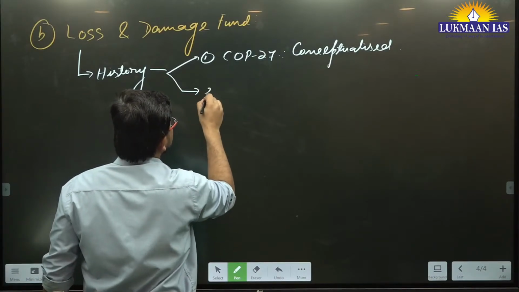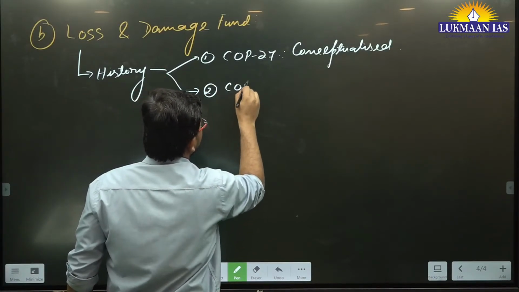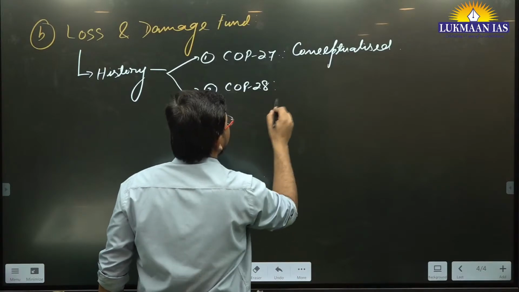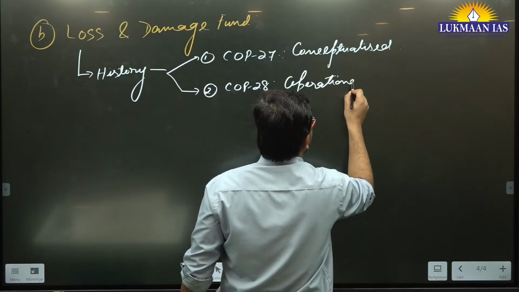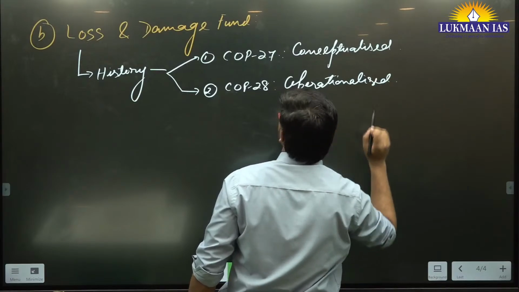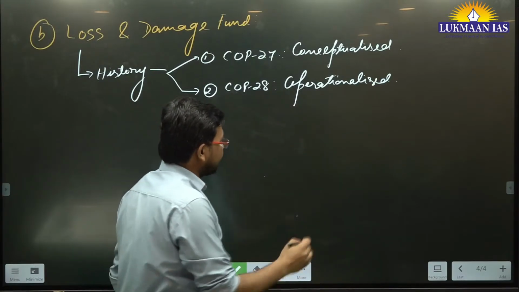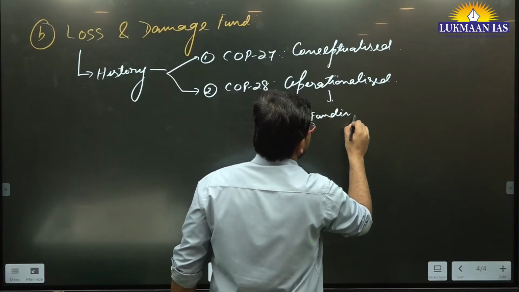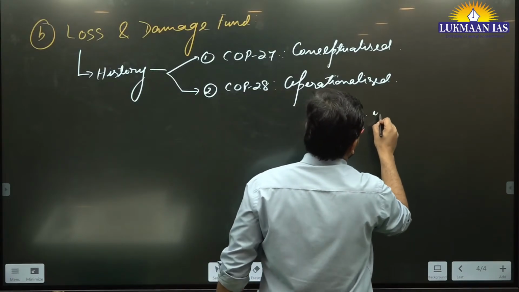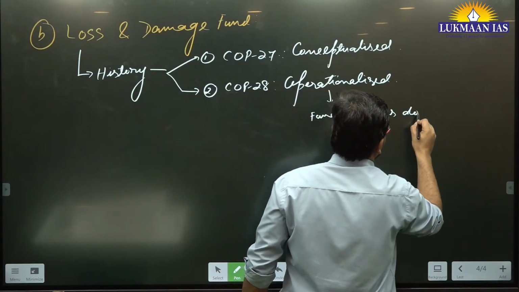But in COP 28, they have now operationalized the loss and damage fund. Operationalized means funding was done to this loss and damage fund.